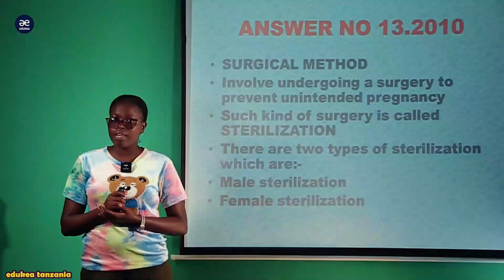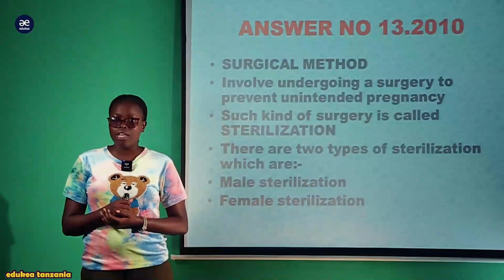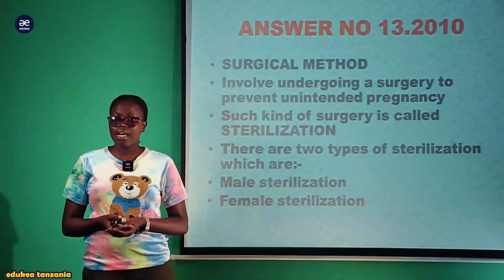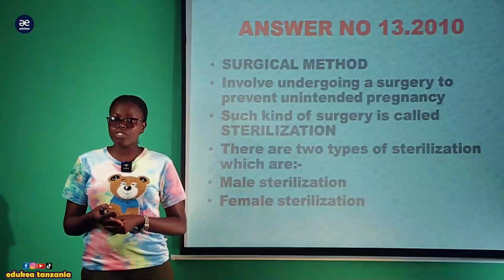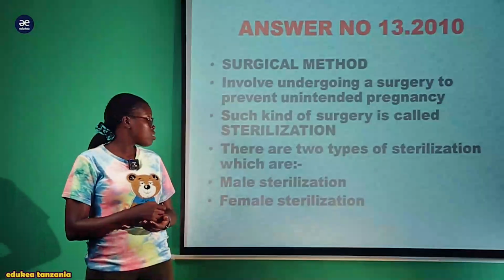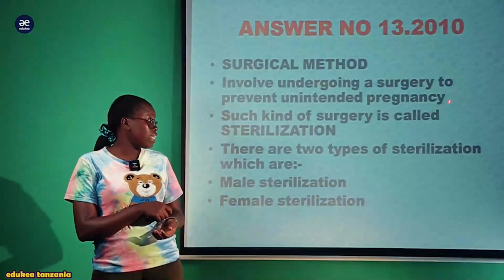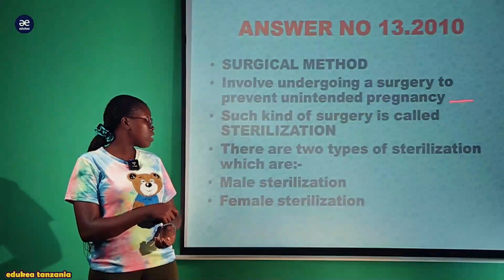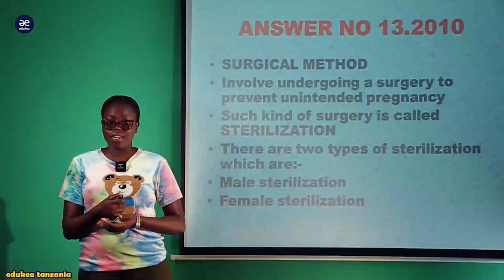Anakuwa na perform the surgical method au ni operation. And this mostly is done by the couples ambao tayari wameshakuwa na watoto, wametosha na hawahitaji tena kuwa na watoto, anakuwa na perform this surgical method. So the surgical method involves undergoing a surgery to prevent unintended pregnancy, and such kind of surgery inaitwa sterilization.